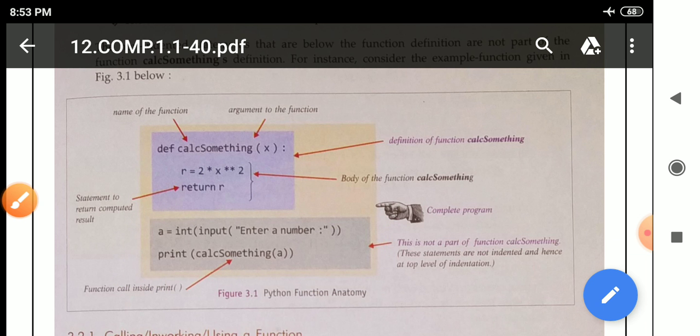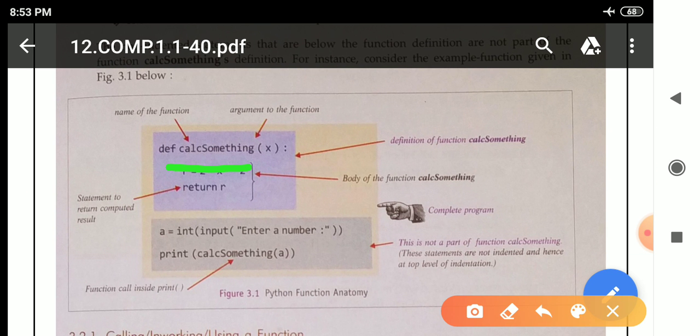Okay, so the name of the function is cal_something, the argument is x, and at last the colon. This is known as the body of the function, and this first line performs the calculation. After the calculation it is stored in r. So we are writing here return r, because the calculated or computed result is stored in the variable r. That is why we are writing return r.